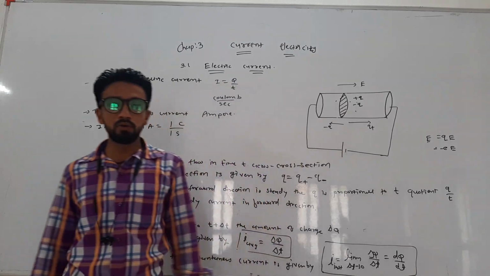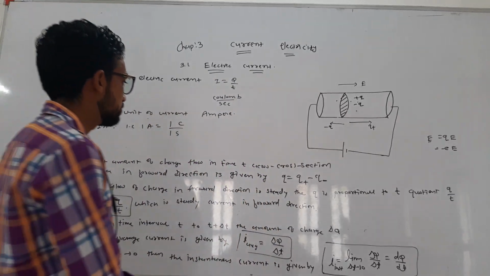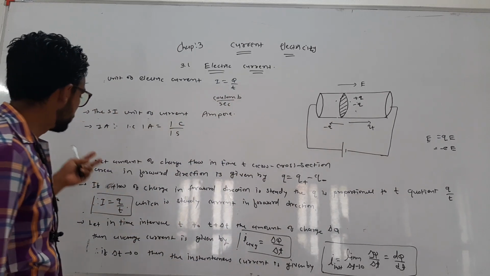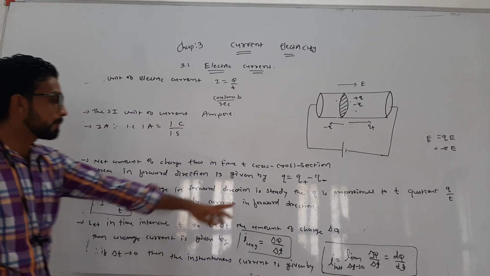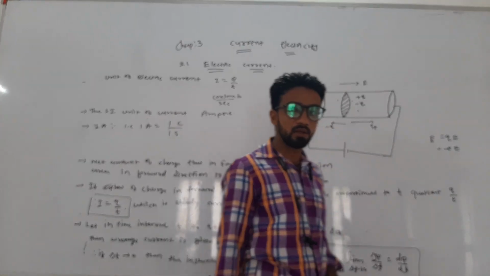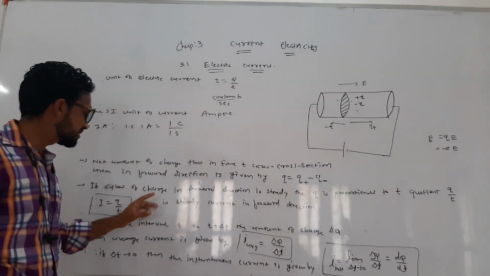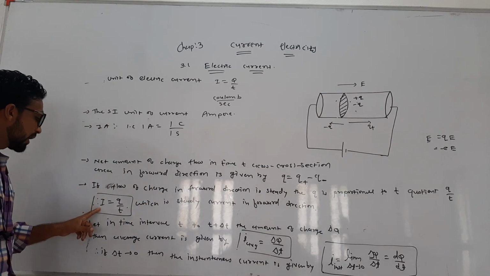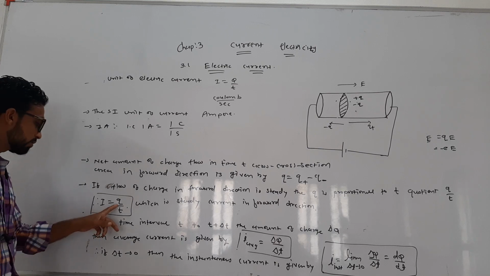And what is the net amount of charge? That is the difference between forward minus backward. This difference is directly proportional to t, and it is Q by t when the flow of charge is steady. So in this case you get a steady current, given by I equal to Q by t.